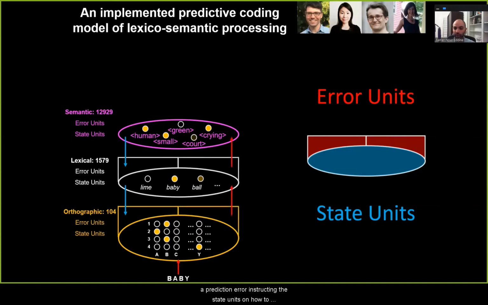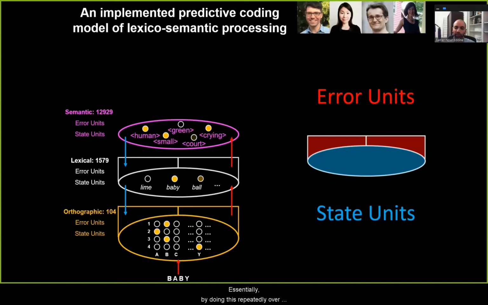So the idea is that each level would compute predictions of the activations below, and then get back a prediction error, instructing the state units on how to update their activations to generate a better prediction at the next cycle. However, the state's update is also forced to take top-down information into account, which keeps the system robust against a potentially noisy bottom-up input. And because this is a hierarchical system, the newly updated state is now the bottom-up input for the level above, where the same procedure repeats.